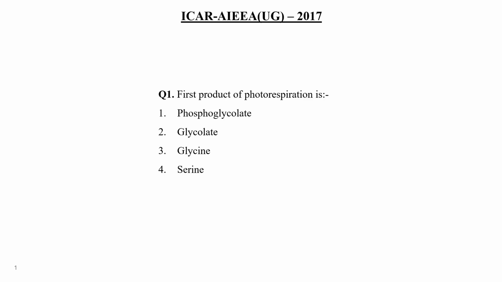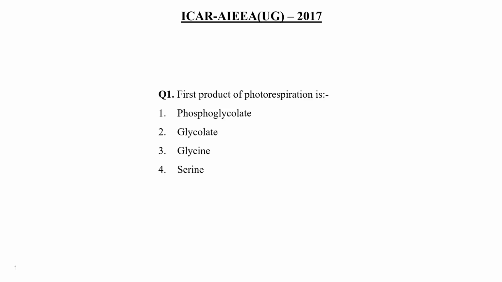Photorespiration is a pathway that competes with the Calvin cycle. It also occurs in the chloroplast, but two other organelles, peroxisomes and mitochondria, are also involved. In the presence of Rubisco, the first product formed is phosphoglycolate, which is converted into glycolate, which moves into the peroxisomes.